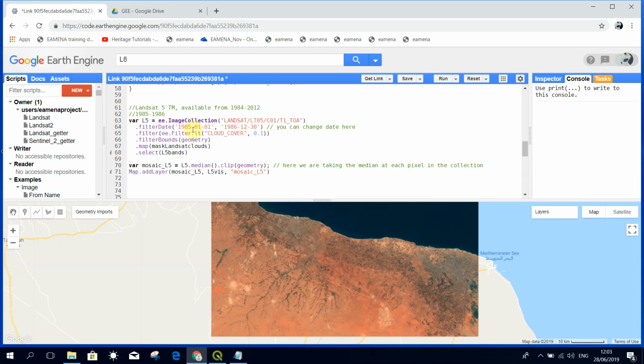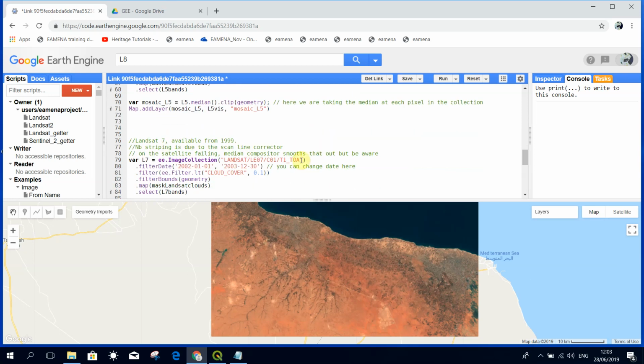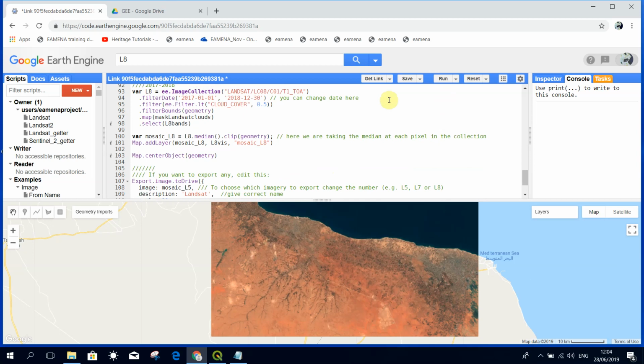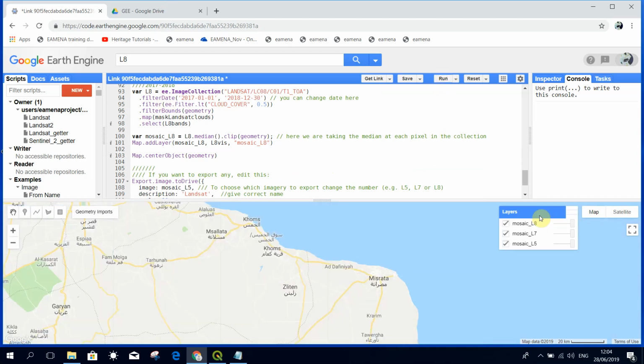If you want, you can change the date. Just make sure you keep it to the same format. You don't accidentally delete any commas, speech marks, things like that. So I'm going to leave that to that date for now. Again, you can see here I've got the date options for Landsat 7. Landsat 8, it's a lot more recent, so it doesn't go back quite as far.